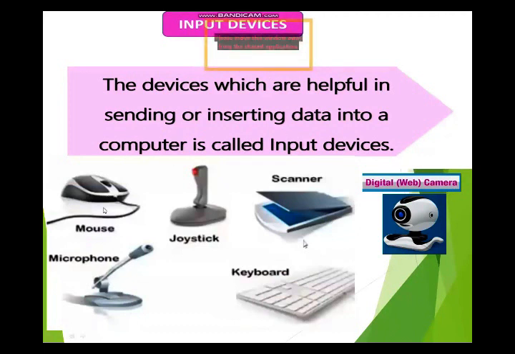Mouse. First we discuss the mouse. You already learned about these devices in class 4, but I will share a little bit here. The mouse is a pointing device and also an input device. It helps us to draw pictures and point on the computer, as you see, and by clicking on the screen through the mouse, we open a file.